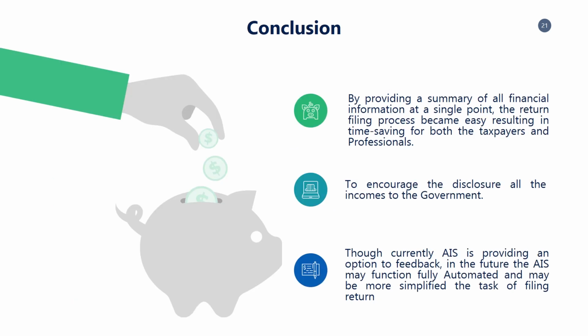Conclusion. By providing a summary of all financial information at a single point, the return filing process becomes easy, resulting in time saving for both taxpayers and professionals. By effective utilization of AIS, Department will be able to track the financial information, thereby ensuring that proper disclosure of all incomes are made to the government. Though currently AIS is providing an option to provide feedback, in the future the AIS may function fully automated and the task of filing return may be more simplified.